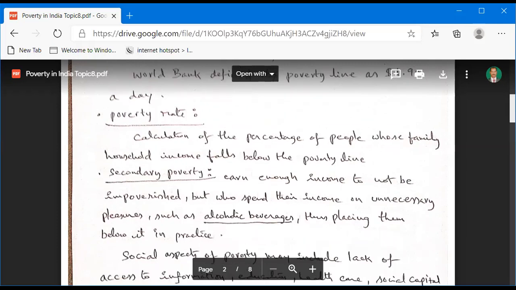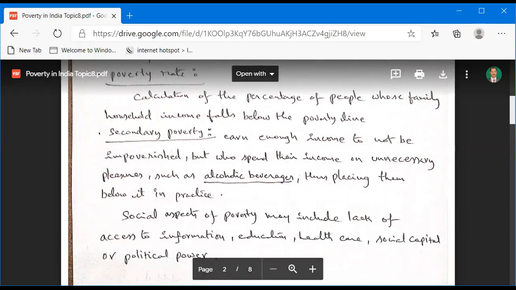And another concept is secondary poverty. Secondary poverty means earning enough income to not be impoverished, but spending that income on unnecessary pleasures such as alcoholic beverages, thus placing them below the poverty line in practice.